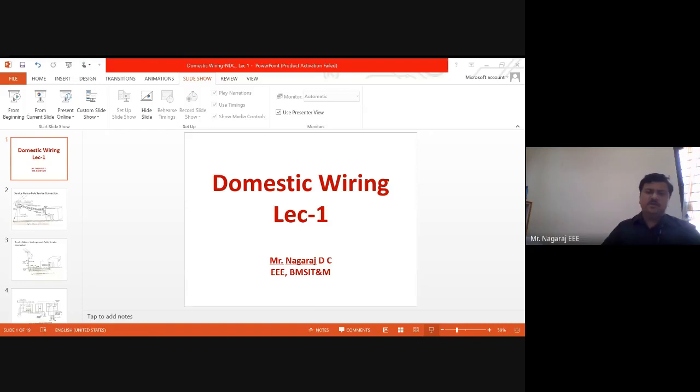The third point is appearance, because I will be investing a lot of money to build my house. If it doesn't look good, then I will not be happy. This is a natural feeling of any human being. So the appearance should be good. Whatever the type of wiring I choose, aesthetically it should be appealing, rather than damaging the beauty of the building. Then cost, obviously.